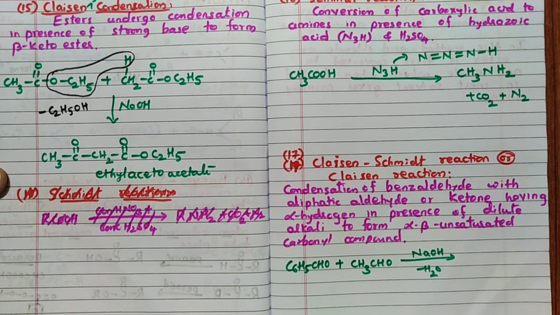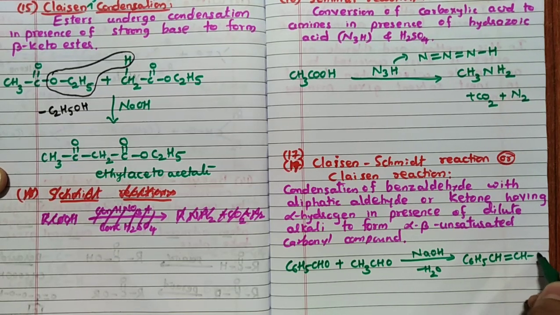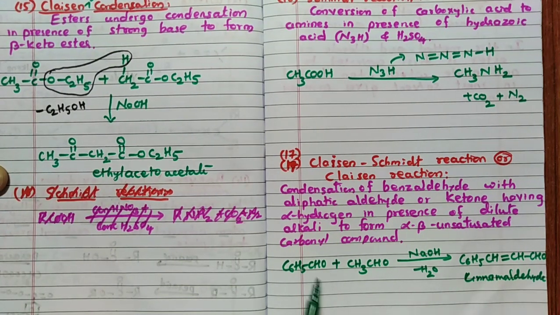Now you can see, remember, a very simple reaction: H2O is removed. After removing H2O, C6H5 as it is, CH here, oxygen from here is removed, and hydrogen from here is also removed. So two hydrogens are removed from here and one oxygen from here, so that we get the double bond CH, CHO. This is known as cinnamaldehyde. So very simple: C6H5CH double bond CH single bond CHO. This is called the Claisen-Schmidt reaction.